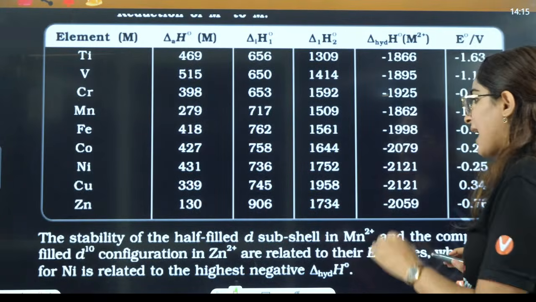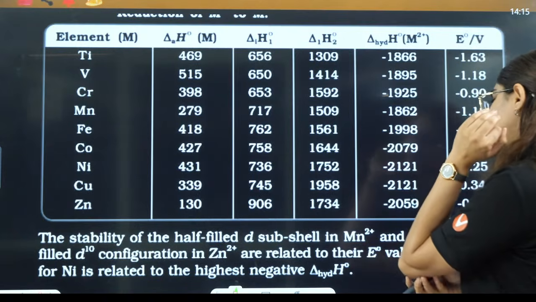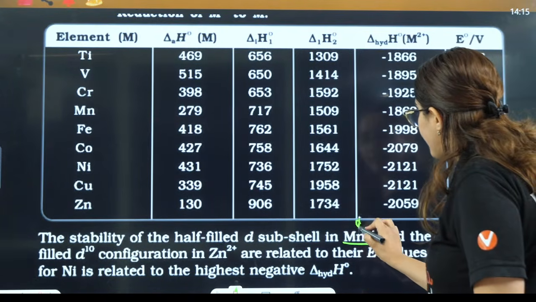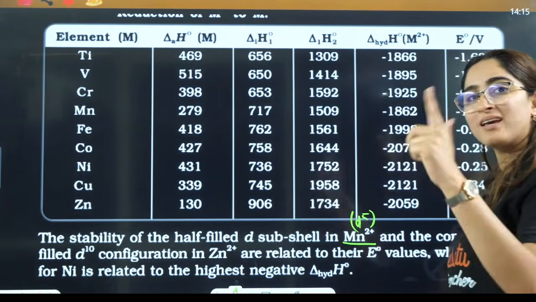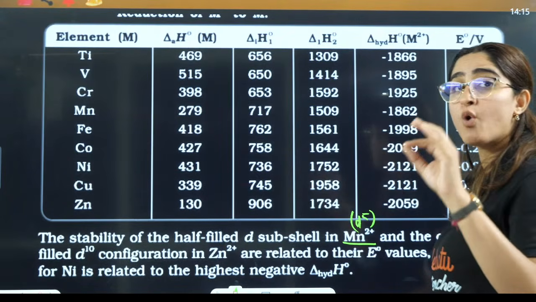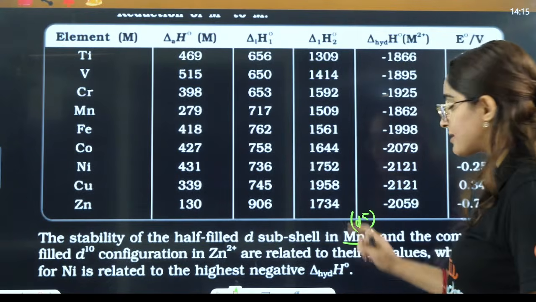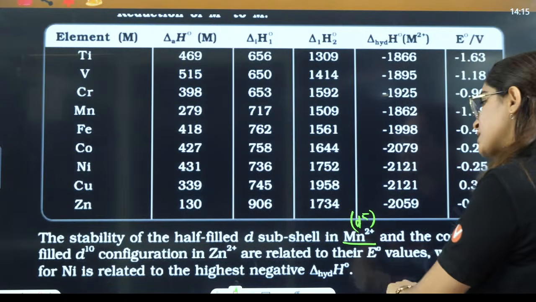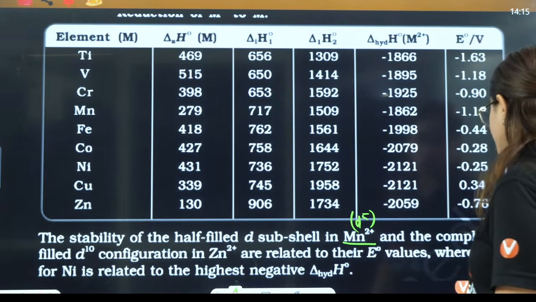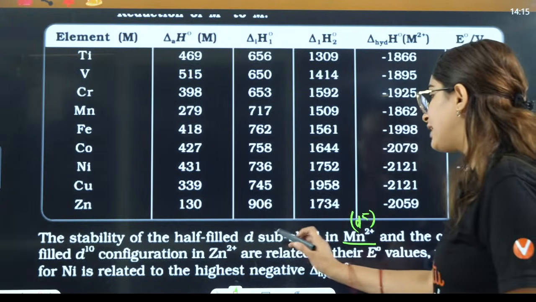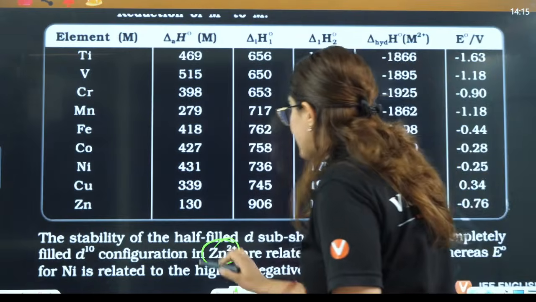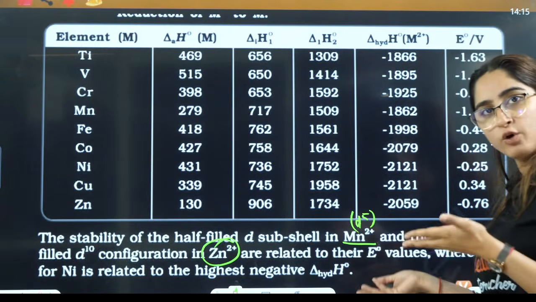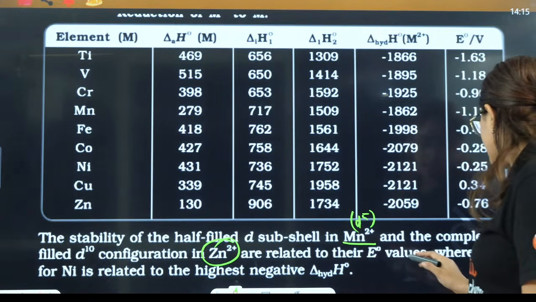Now they are saying the stability of half-filled d in the manganese +2 oxidation state means d5. So manganese to manganese 2 positive, you are getting converted to a very stable oxidation state, that is d5. That is why the oxidation potential is very high, and that is why its reduction potential will be very low. Okay, the completely filled d orbital is also a very stable oxidation state, d10. So again, its reduction potential will be low because its oxidation potential is high.